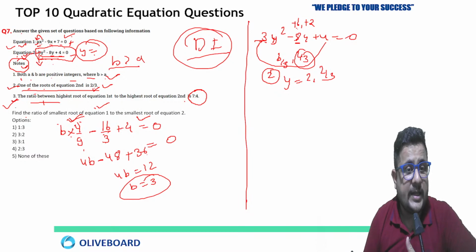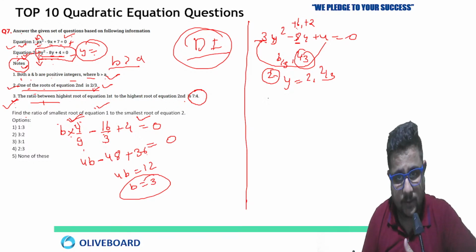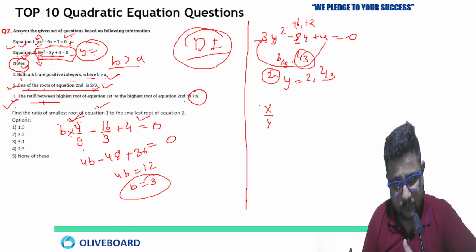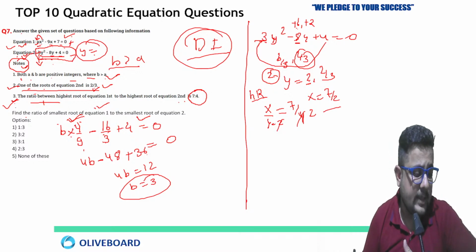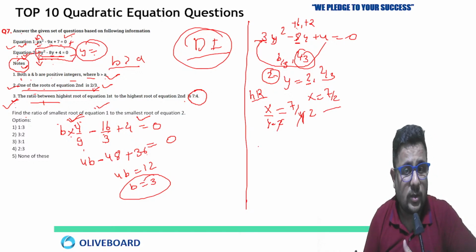Now let's move on to the next one. Now if you know the value of both the roots, what is given in the third point? The ratio between the highest root of equation first to the highest root of equation second. So highest root ratio, that is how much? x by y equal to 7 by 4. Now you know the highest root of y is 2, so put here y equal to 2. By 2 you can cancel this 4, 2 times. So 7 by 2 is going to be the value of x. One of the roots of x. Clear? One of the roots of x.